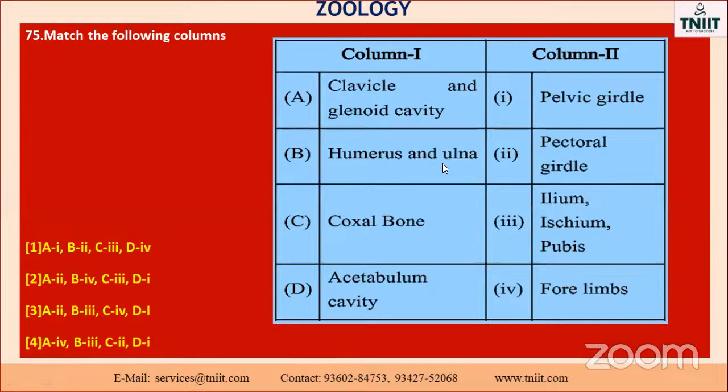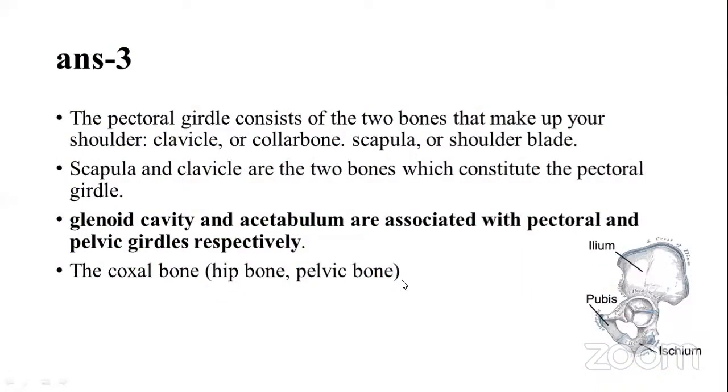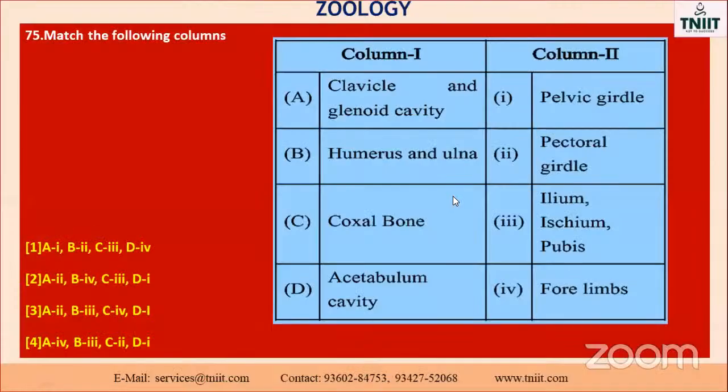See that this one is also about our body. Okay. Match the following: the clavicle and also glenoid cavity, humerus and ulna. Humerus and ulna, where are they present? In coxal bone, acetabulum cavity. Okay, acetabulum is mostly found where? See here. In the hip bone, isn't it? Acetabulum. The answer is 3 only is given here. See that which one is the correct answer?